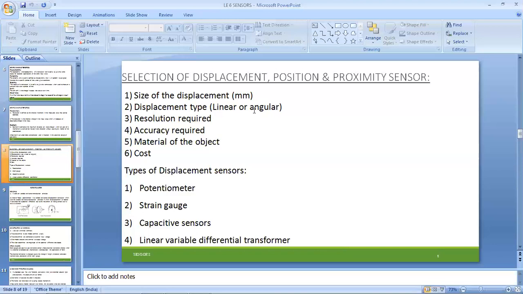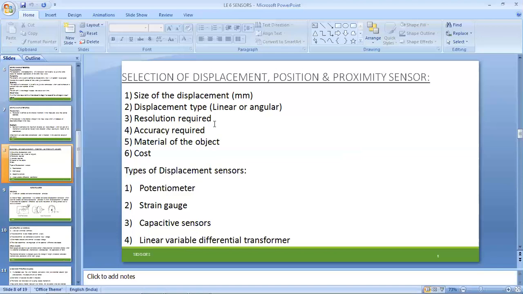Displacement type: linear and angular. Linear means only having motions in x and y, positive x, negative x, positive y, negative y, and if a three-dimensional element is given to a particular system, positive z and negative z. Simultaneously, for the angular, theta values need to be obtained. It may vary from 0 to 180 or 360 degrees, either positive or negative.